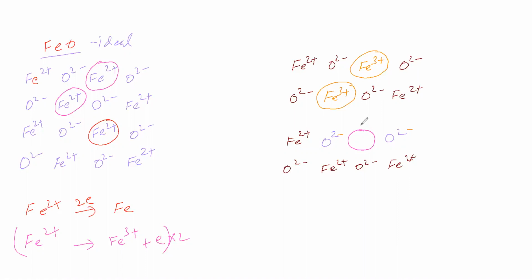Therefore, this is vacant. Here, Fe was there. An iron atom was there. That iron atom escaped from this crystal, since it is not getting attraction from the neighbors. Because the neighbors are ions and it is an iron atom, there is no attraction, so it came out from the crystal.